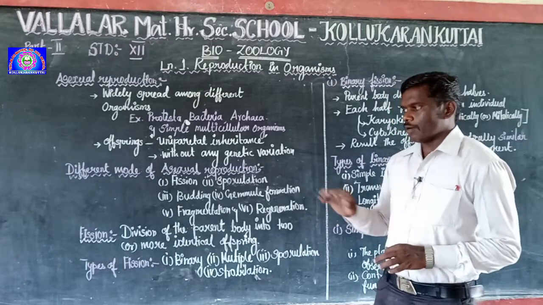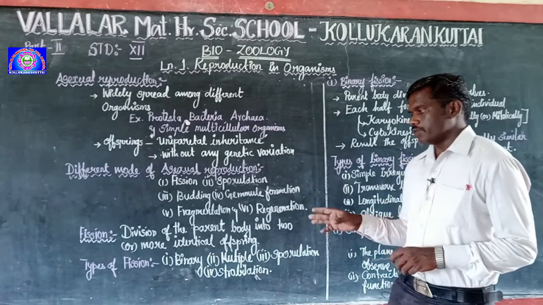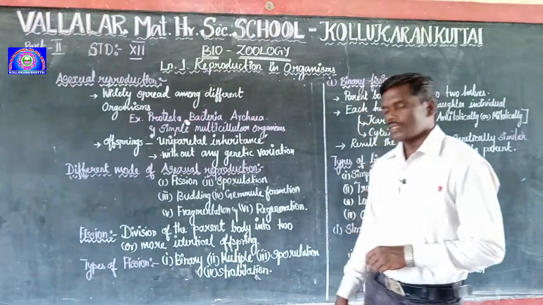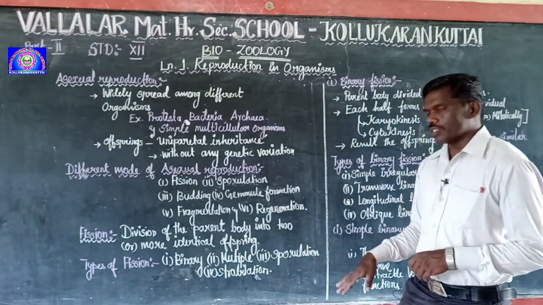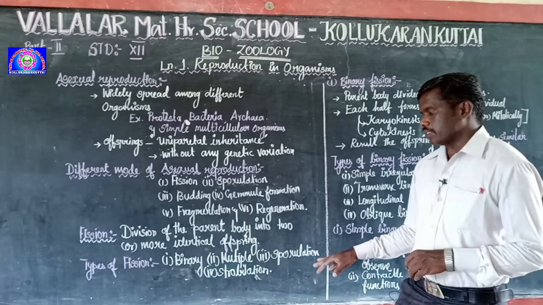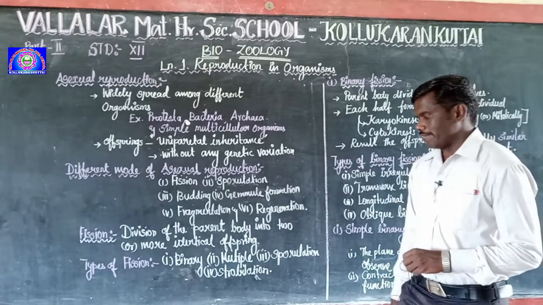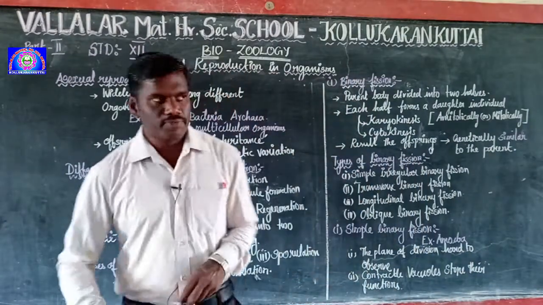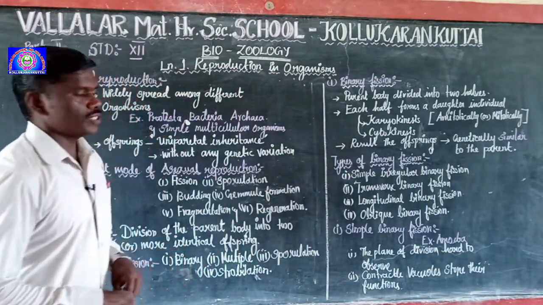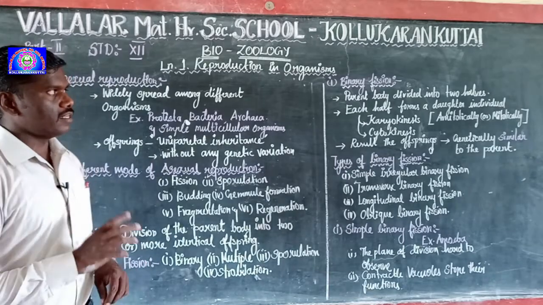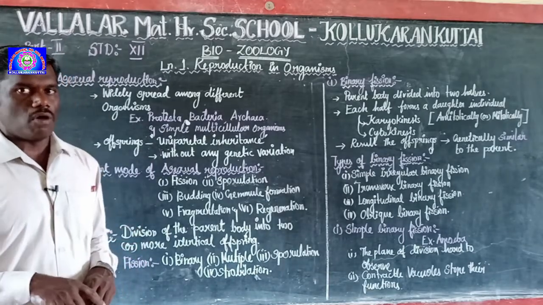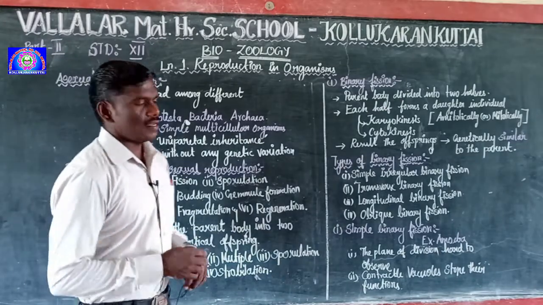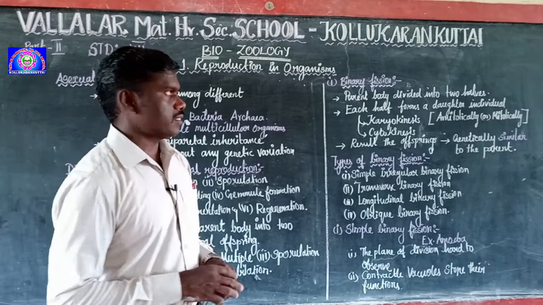So, depending upon that, fission is going to be divided into four types. One is binary fission, second is multiple fission, third is sporulation, and fourth is plasmotomy. Again, we are going to discuss binary fission. In binary fission, the parent body divides into two halves, and each half forms a new daughter individual.